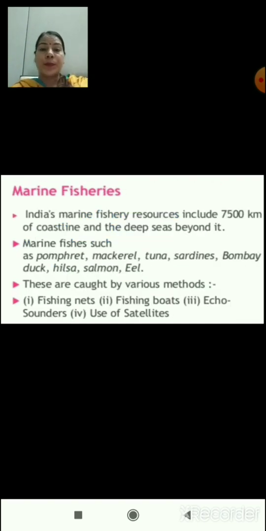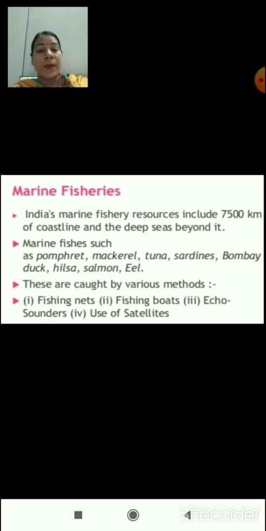Marine fisheries is very important here, children, because India's marine fishery resources include 7,500 kilometers of coastline and the deep seas beyond it. Marine fishes are of various types like pomfret, mackerel, tuna, sardines, Bombay duck, hilsa, salmon, eel, etc. These are caught by various methods.